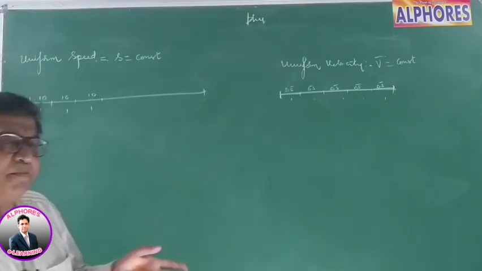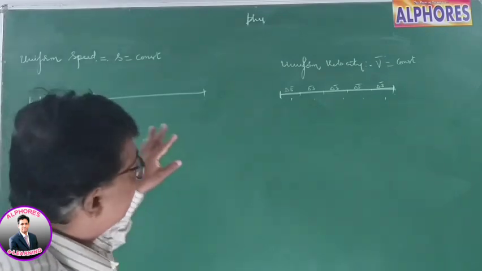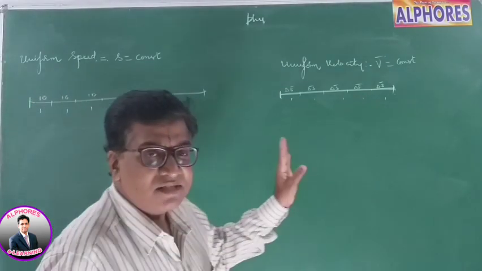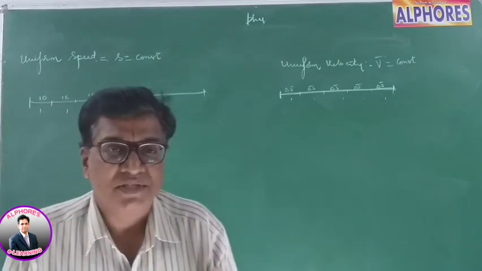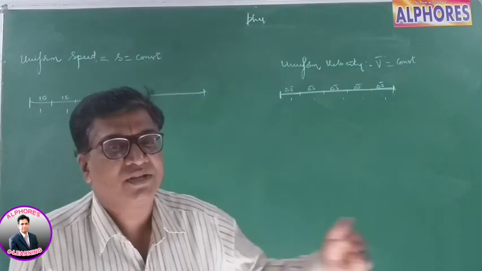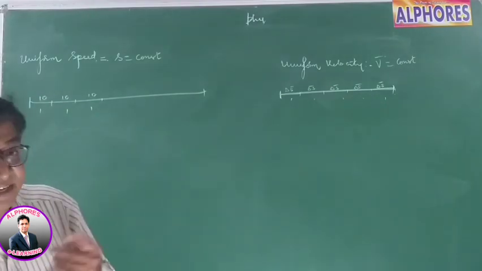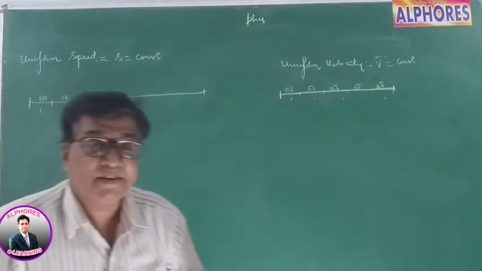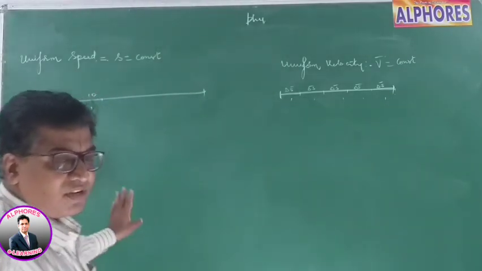Constant speed can be in any path. Saying that a body moving with constant speed is also moving with constant velocity is a wrong statement. If a body possesses constant speed, that doesn't mean it is moving with constant velocity. But the converse is correct. If a body moves with constant velocity, then it is moving with constant speed.